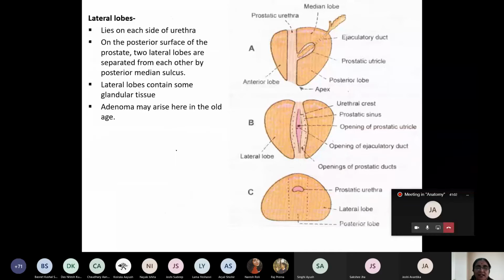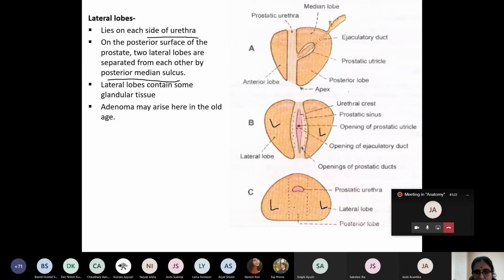Then another two lobes on either side. What are these two lobes? Lateral lobe. The lateral lobe you can see in the picture. These are the lateral lobes. They lie on either side of the prostatic urethra. Okay, on the posterior surface, the two lateral lobes are separated from each other by the posterior median sulcus.